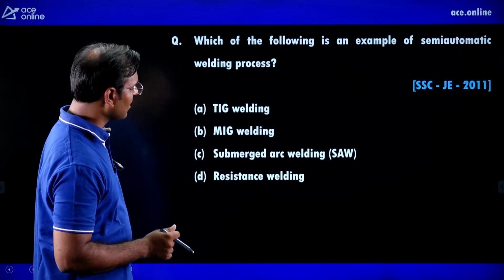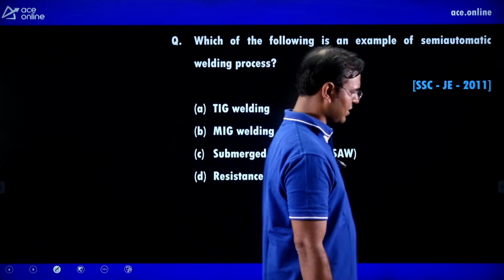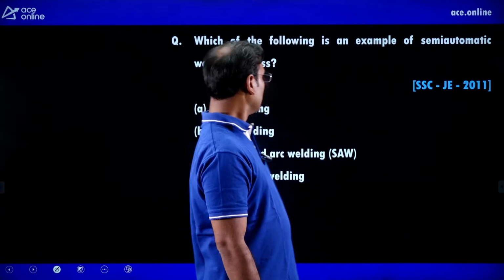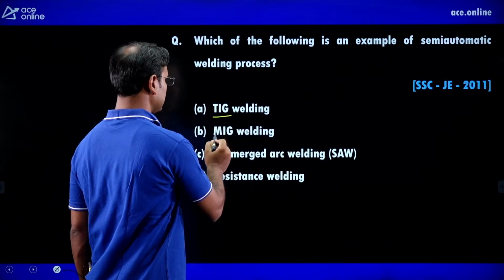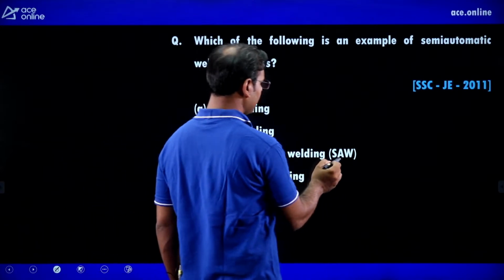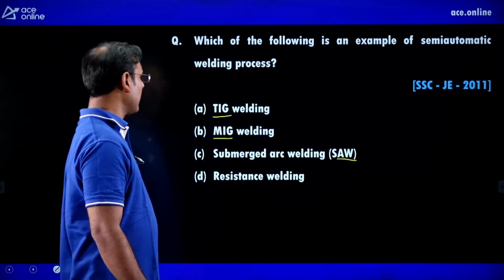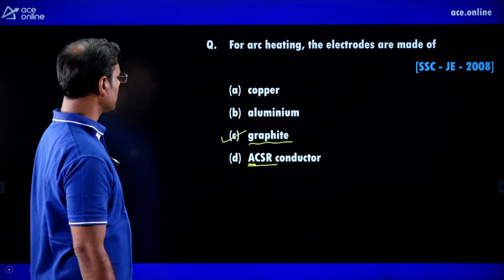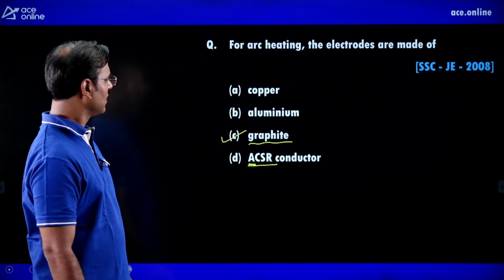Next, which of the following is an example of a semi-automatic welding process? Guys, why did I take this question? Four famous methods are there. One is TIG, second is MIG, third is SAW, that is submerged arc welding, and the one we just discussed, electroslag welding.